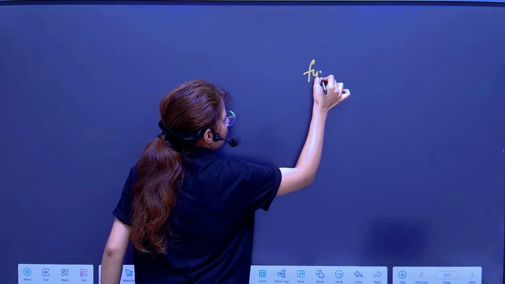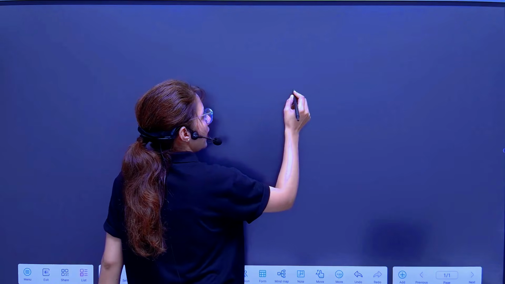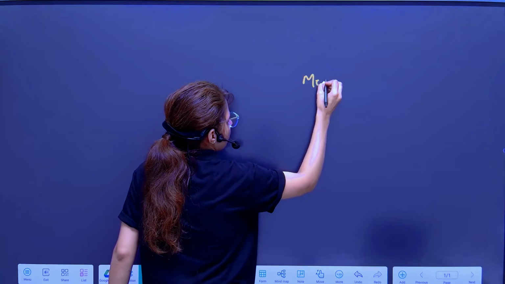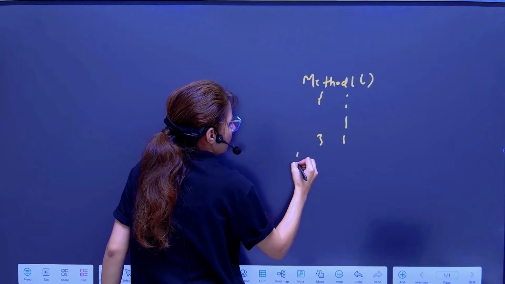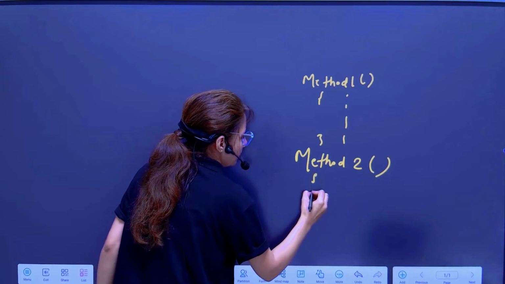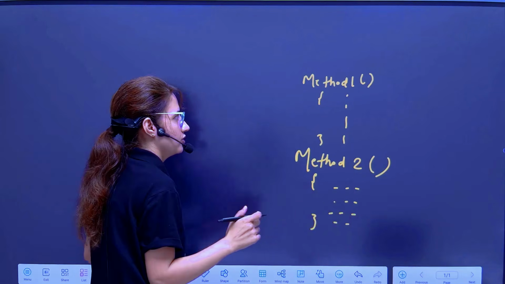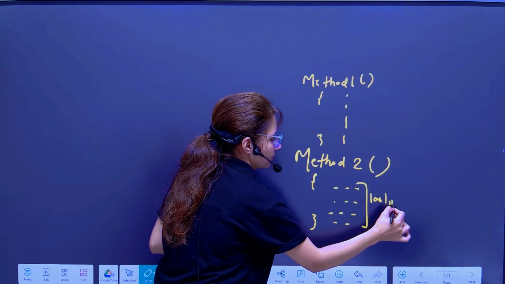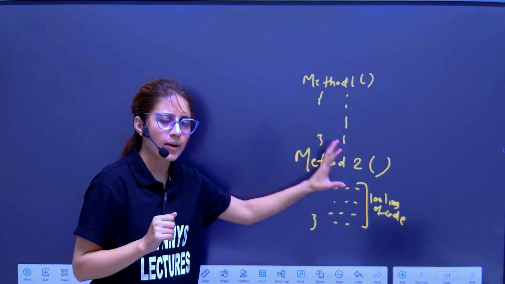See, let's suppose we have, not a function, because Java is an object oriented programming language, so we call it a method. So we have method 1, having some lines of code. Then we have method 2. Just understand it, I'll discuss everything: what is JIT, how Java is fast. So two methods are there. Suppose this method has some 100 lines of code. Right. Now first, this is source code. This would be converted into bytecode, that is a .class file.